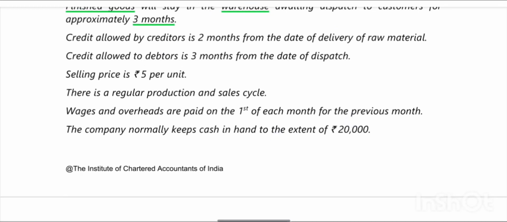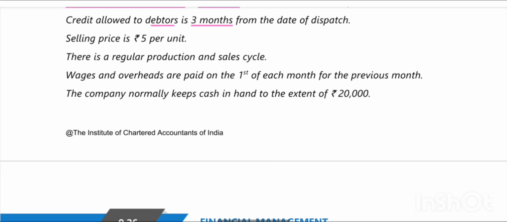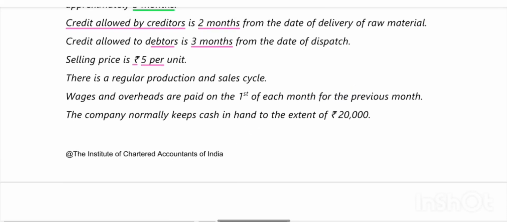Then credit allowed by creditors is 2 months from the date of delivery of raw material, and credit allowed to debtors from us is 3 months from the date of dispatch, and the selling price is rupees 5 per unit. There is a regular production and sales cycle. Wages and overheads are paid on the first of each month for the previous month.